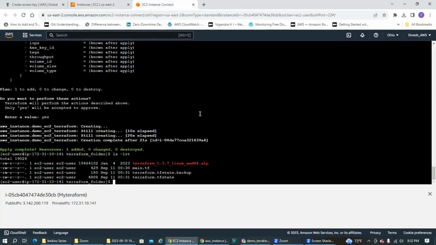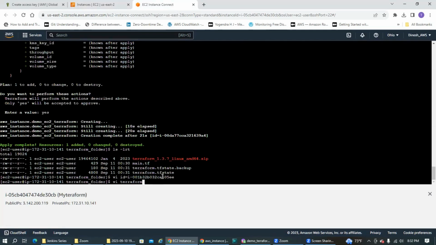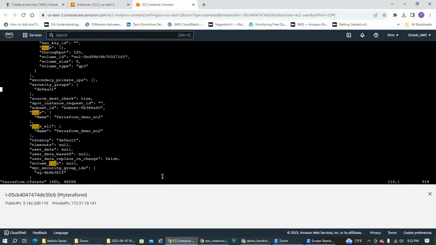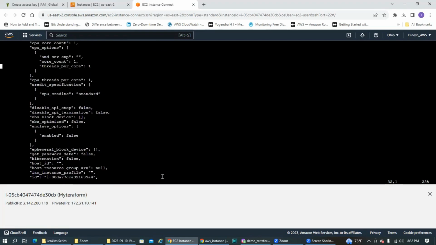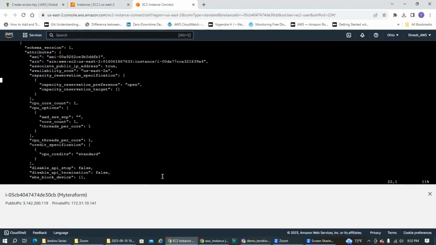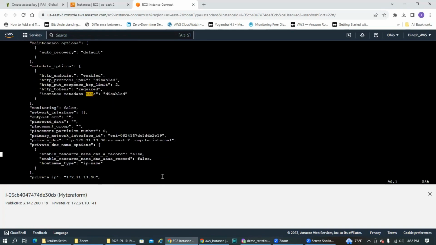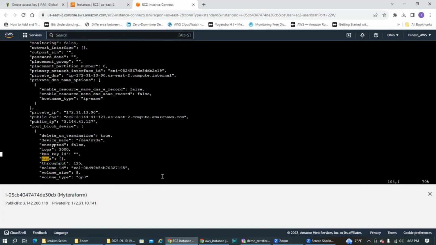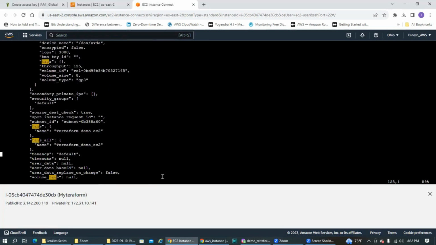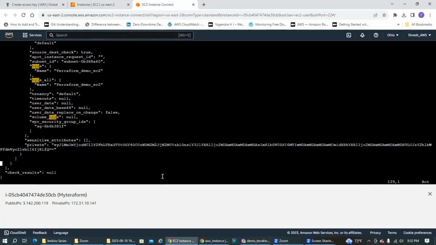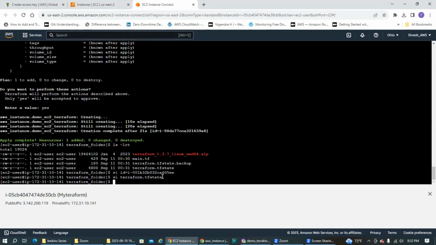Now, if you see, it has something called a Terraform state file. When we open this terraform.tfstate, you will see that it has the updated status of the instance which you have created. It has everything, the tag, the security group, the IP address, the public IP address, subnet, VPC security group IDs, everything it has. So that's how Terraform maintains everything.